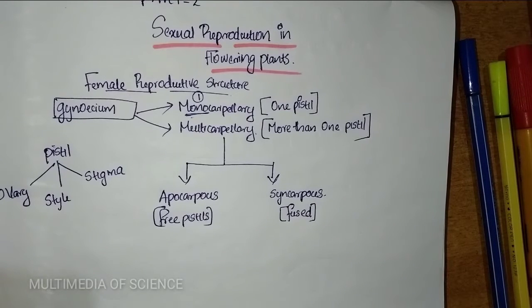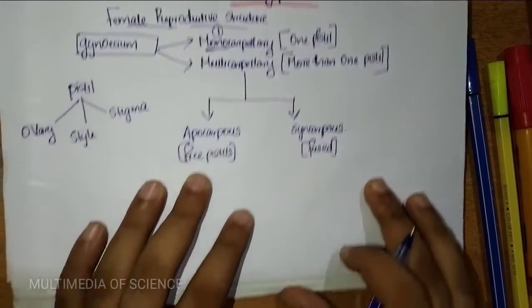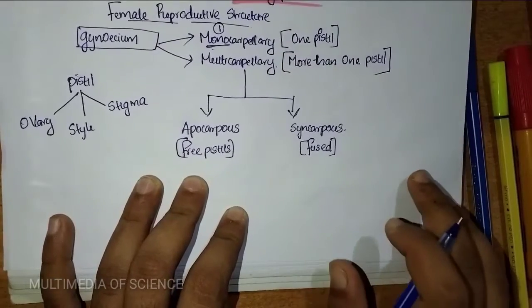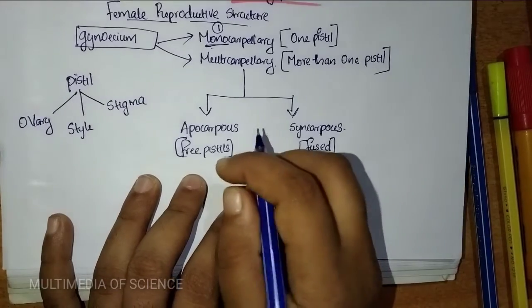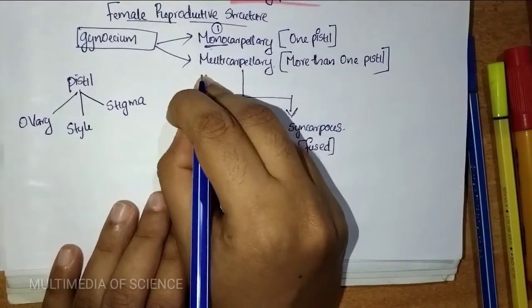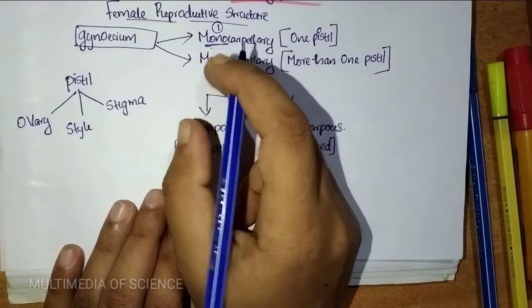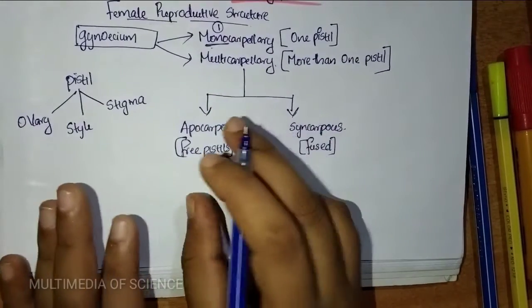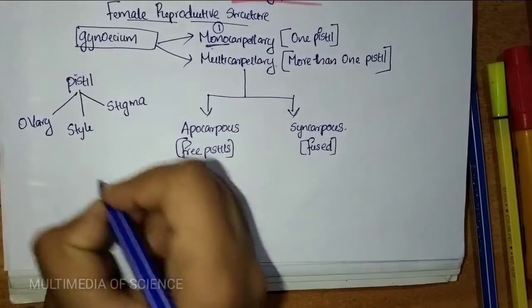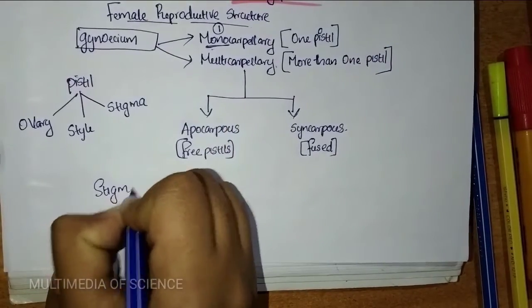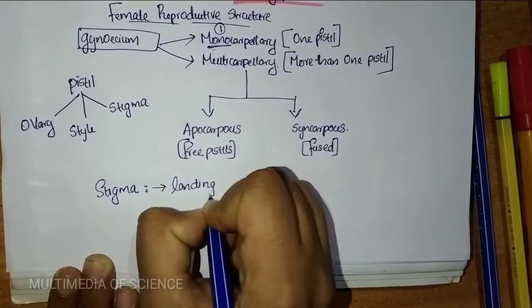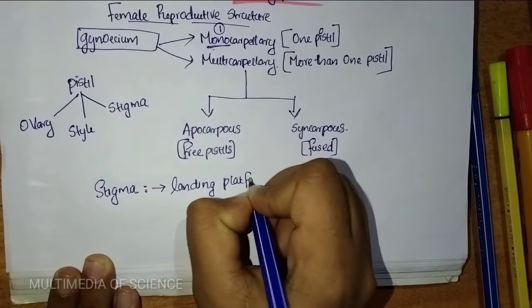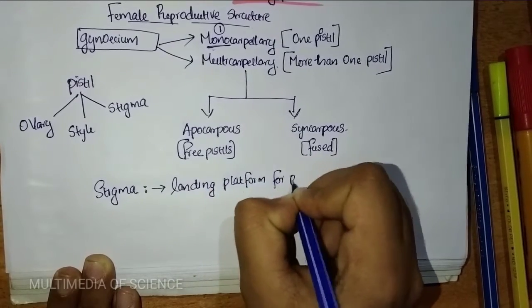What do you mean by stigma? Stigma is the landing platform for the pollen grain. We are discussing sexual reproduction, which means fertilization should happen. So the landing platform of the female part for the pollen grain is named the stigma. What do you mean by stigma? It is the landing platform for pollen grain.